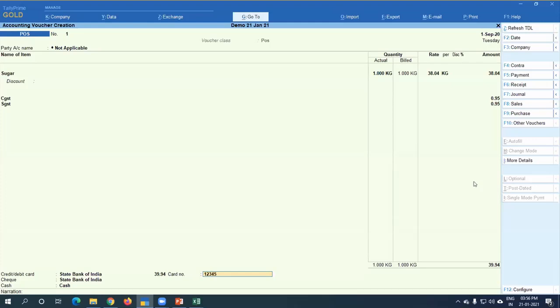So card number you can put here. Or suppose the party has not given a credit card, so press 0 here. Then if a check is given, no, press 0 here. So given a 100 rupees note, put 100 here. The value will automatically come here, and put 100 rupees here. So Tally will show you, you have to return the 60 rupees to the party client.